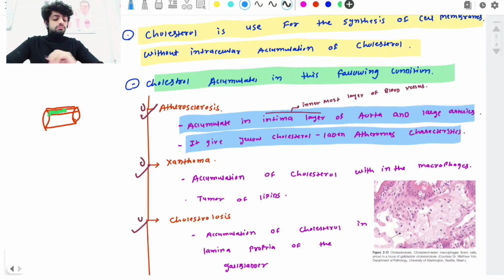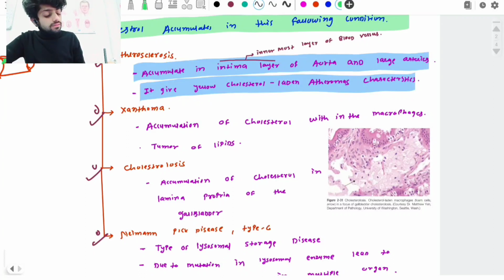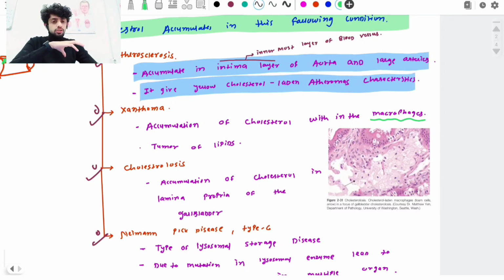And second, what is the meaning of xanthoma? Xanthoma refers to cholesterol accumulating inside macrophages, where normally it is not present. So what is the meaning of macrophages? A macrophage is a derivative of monocytes. If it goes and deposits in some tissue, it is referred to as a tissue macrophage. For example, macrophages in the liver are Kupffer cells, and in the CNS they are microglial cells. These are all examples of macrophages.